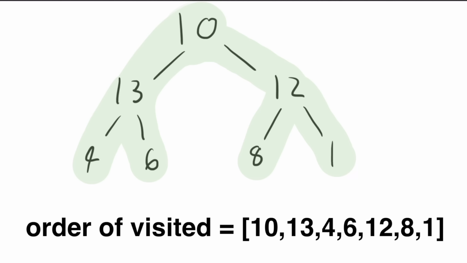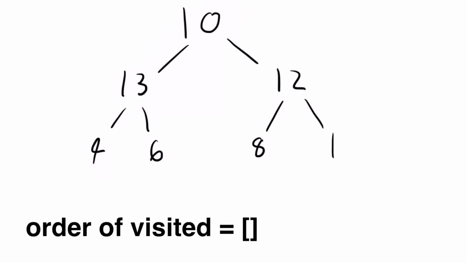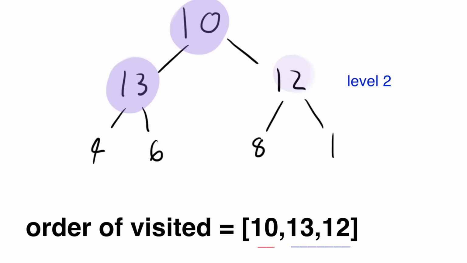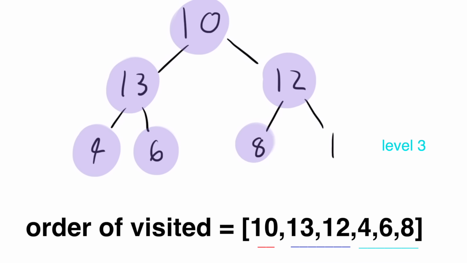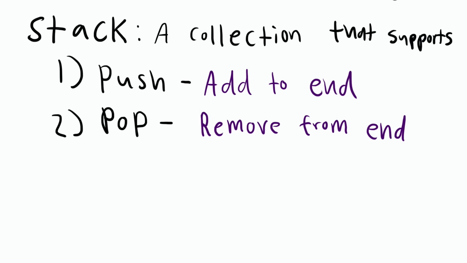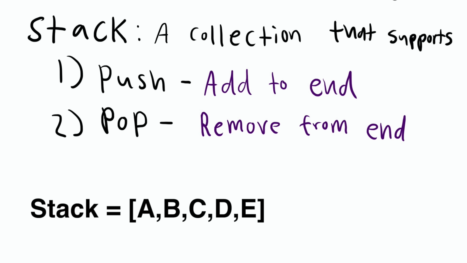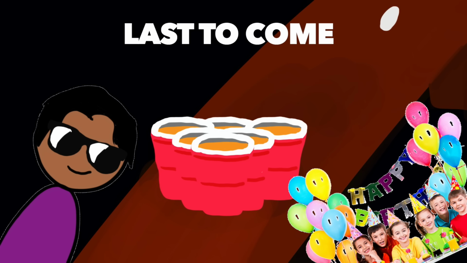Whereas another option is a breadth-first search, where we view it more level by level. A way to print this same tree in a BFS manner could be 10, 13, 12, 4, 6, 8, 1. When it comes to implementation, depth-first search can use a stack. A stack is a list-based data structure where the only two operations are add to the end and pop from the end. This makes a stack LIFO, last in, first out.